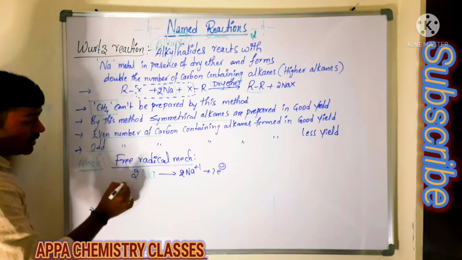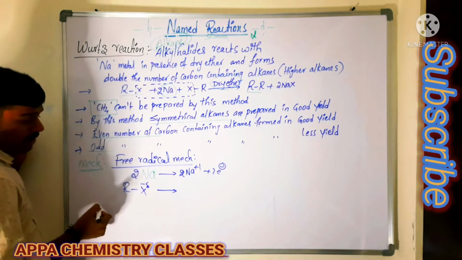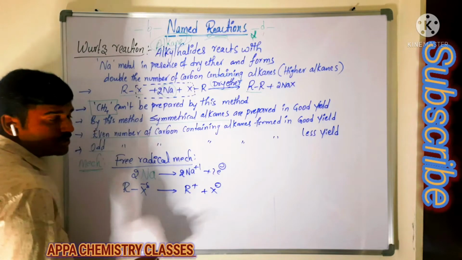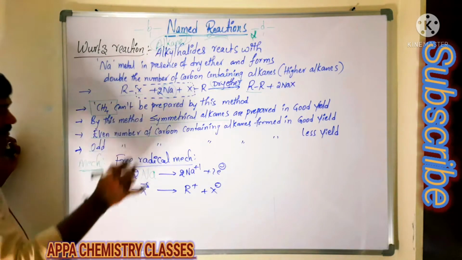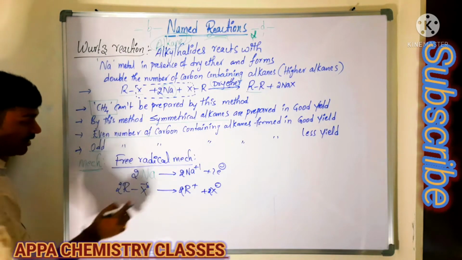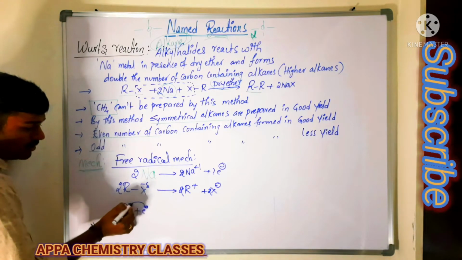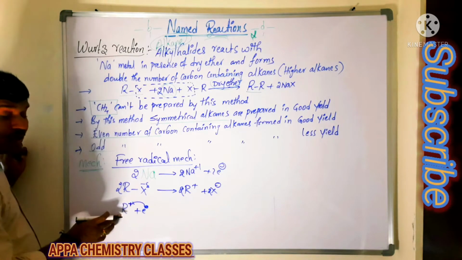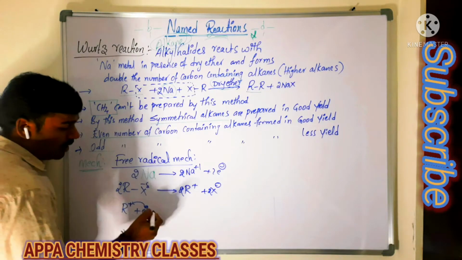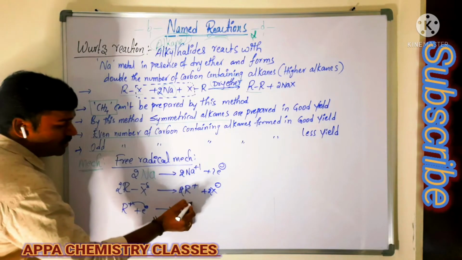Now this is the alkyl halide. The halogen is more electronegative than the alkyl group carbon. So the alkyl gets a positive charge and the halogen gets a negative charge. That is lost with sodium as 2 sodium halides. Whatever electrons are left over, these alkyl groups are left over. This electron attacks the alkyl group because this alkyl is electron deficient. When this electron is accepted by the deficient alkyl carbocation, then what happens? Only one electron is there, so it is a radical.